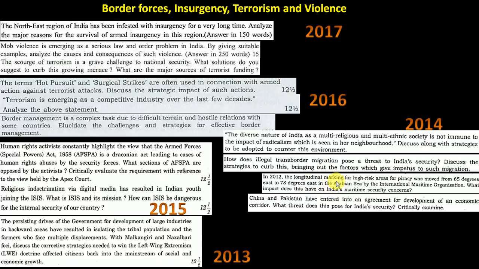And here it's about the piracy limit. I think the longitude was shifted from 65 degree to 78 degree. So how will it impact India? For this you should actually know where this line is lying. You should know at least the left and right longitude levels of India.